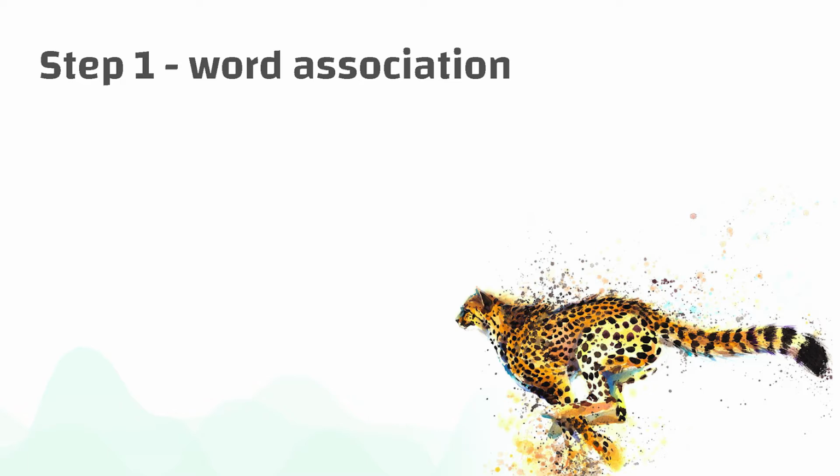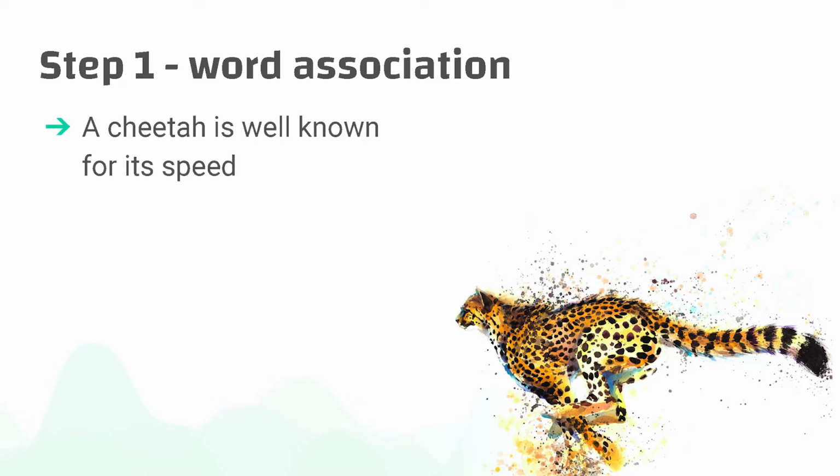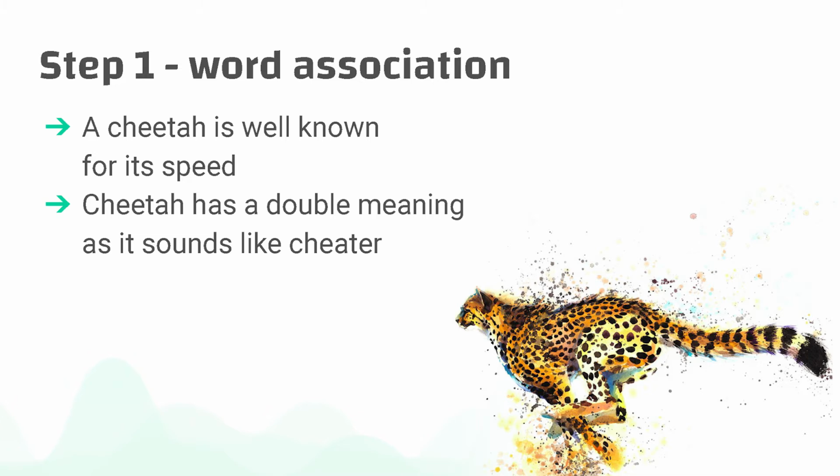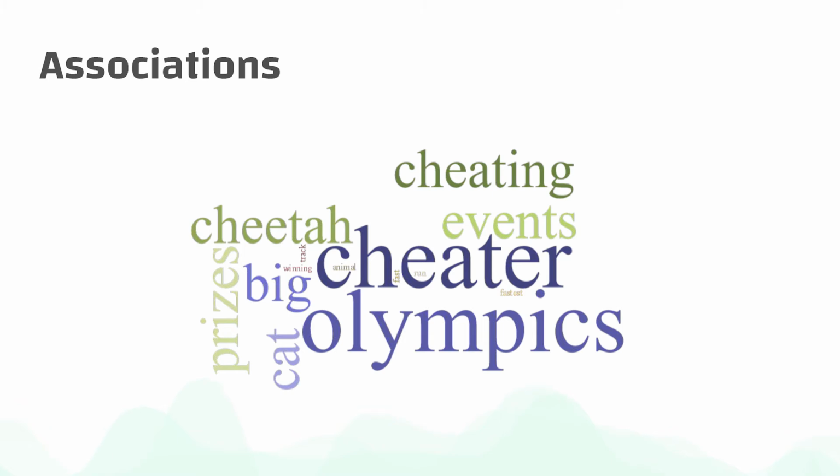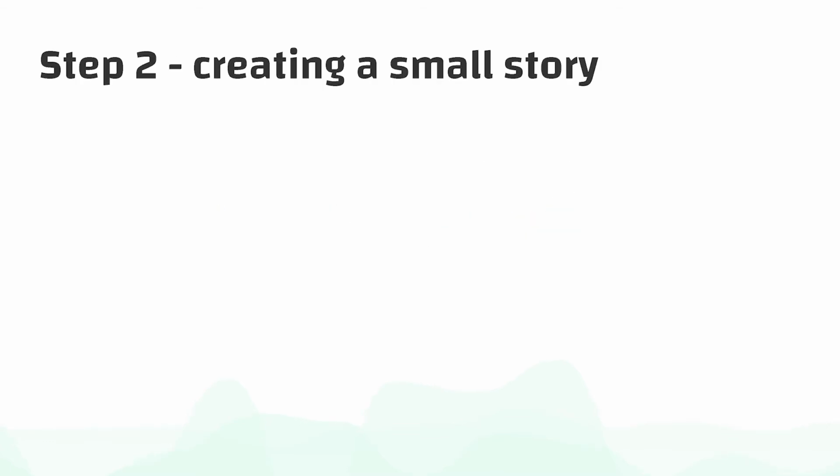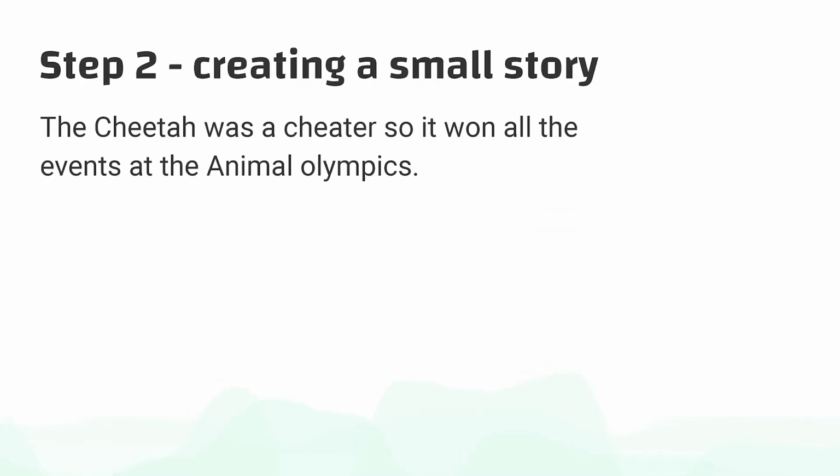Now let's do an example, an animal joke. First, we pick an animal to associate with. The word cheetah is great because it's a famously fast animal, so we know stuff about it, and the species name has a double meaning because it sounds like cheater. Now, when we've done our associating, I've made a fancy word cloud here, we get things like cheating, events, winning, big cat, Olympics, prizes, and we can write a mini story based on that. The mini story is that the cheetah was a cheater, so it won all the events at the Animal Olympics.